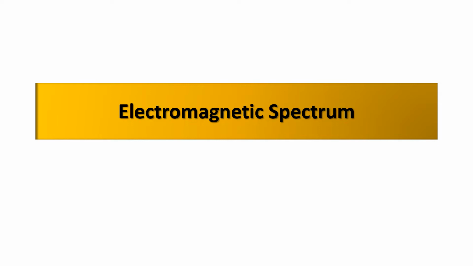We'll try to understand what is the sequence of those electromagnetic radiations, as well as we'll try to understand what is the range of each radiation, what is the range of frequency as well as wavelength for each of the radiations.